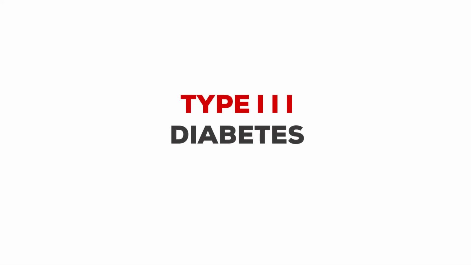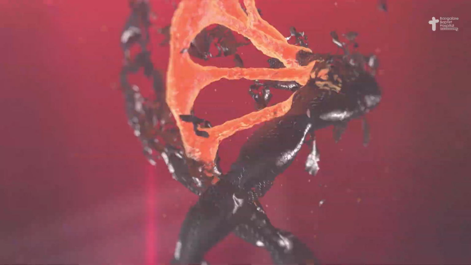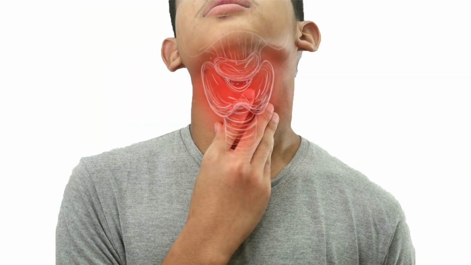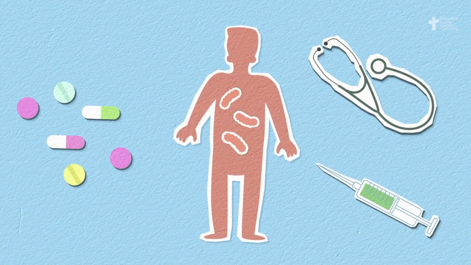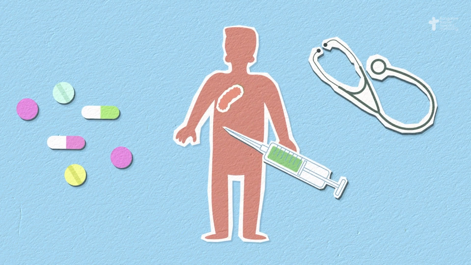Then we have type 3 diabetes, which is caused due to different conditions. For example, some genetic defects or genetic syndromes can lead to diabetes, or there are certain pancreatic diseases which can lead to diabetes. And there are certain endocrine causes or hormonal problems, like thyroid hormone problems, growth hormone abnormalities, or steroid hormone problems, which can lead to diabetes. And there are certain drugs or medications which, if not taken under appropriate supervision, can also lead to diabetes. All these conditions which lead to diabetes come under one category, and it's very important to differentiate and recognize these different types of diabetes so that appropriate treatment can be given.